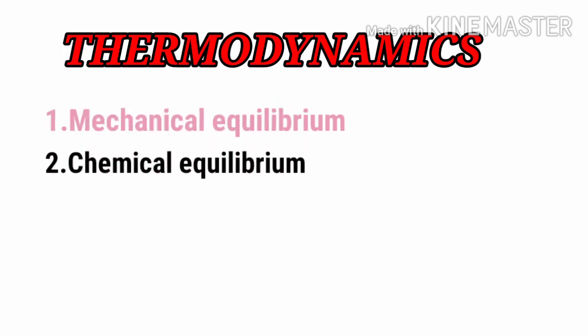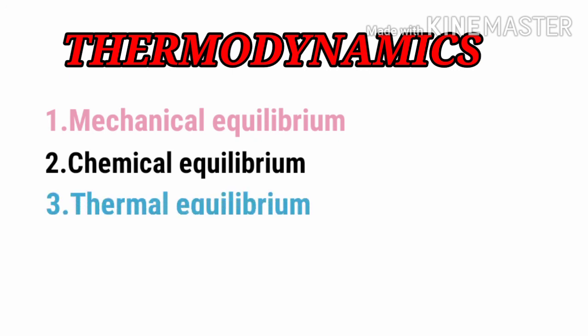The second type of equilibrium we have discussed is chemical equilibrium, in which a system is said to be in chemical equilibrium if no chemical reactions are going on within the system. One more important feature of chemical equilibrium is that there is no transfer of matter from one part to another part by the process of diffusion. Then also we can say that the system is in chemical equilibrium.